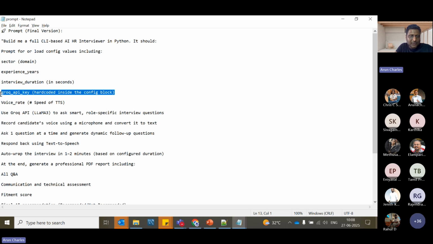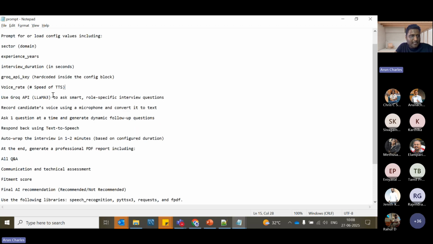The Grok key is an API key given to you when you use the Grok model. You have to take your own API key and put it here. I'll show you. And then your voice rate, the TTS, the text-to-speech speed, meaning how fast the AI should speak. 150 should be a fine number, I think.